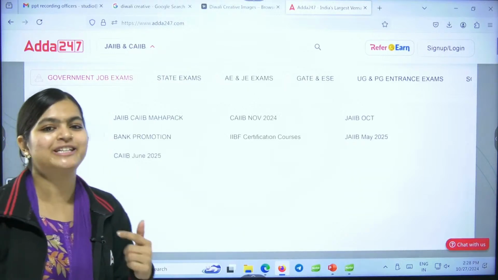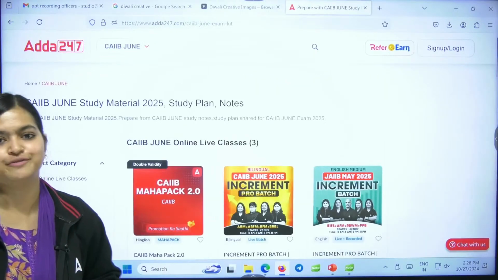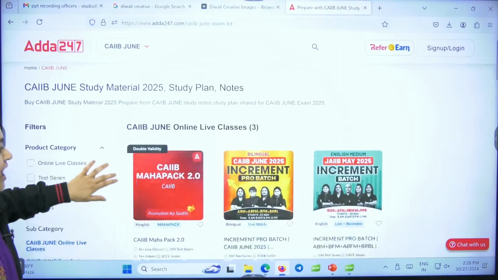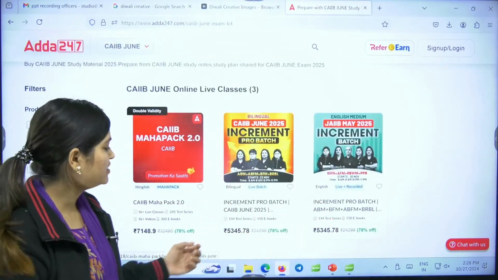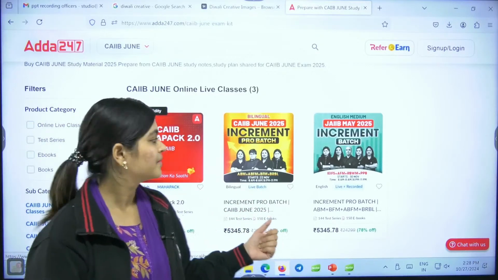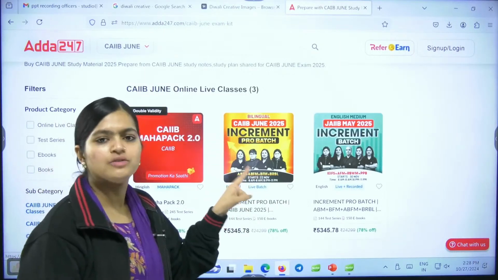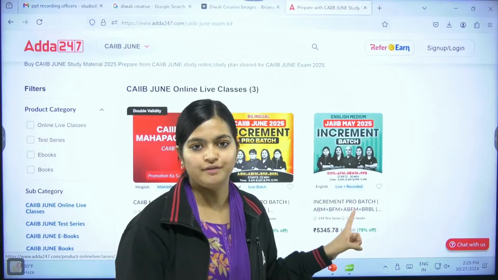And now your attempt is what? CAIB, June 2025. So these are the batches which we are launching. As you can see, we are going to start from 22 November. Increment Pro batch, this is in your bilingual language. This is in your English medium language.